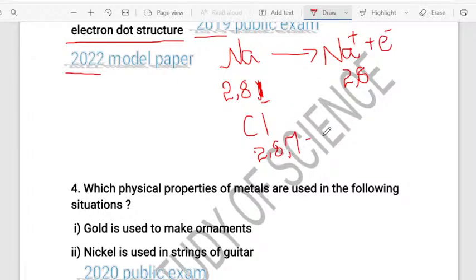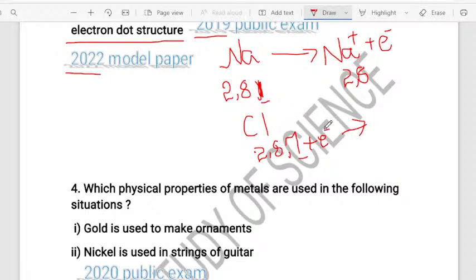Okay? So now if you look at the outermost orbit of chlorine, it has 7 valence electrons. So to become 8, chlorine needs only 1 electron. So what does chlorine do? Now chlorine will take 1 electron. You have to add 1 electron to chlorine. Electrons are negatively charged, so you have to represent it by e minus. So now what happened?